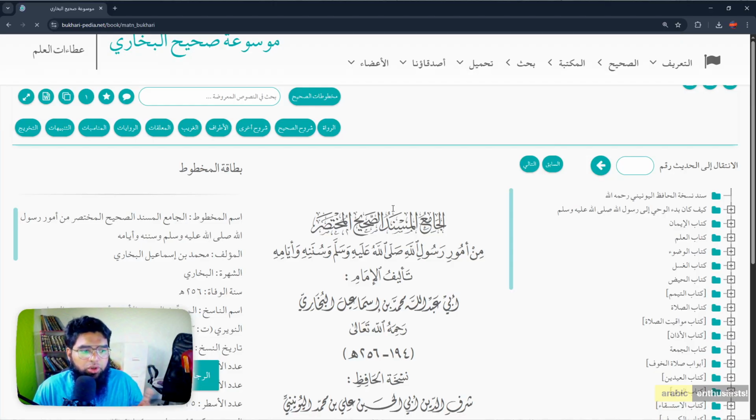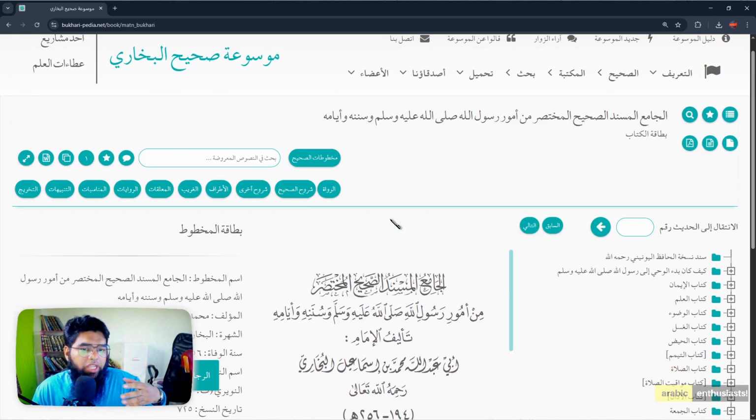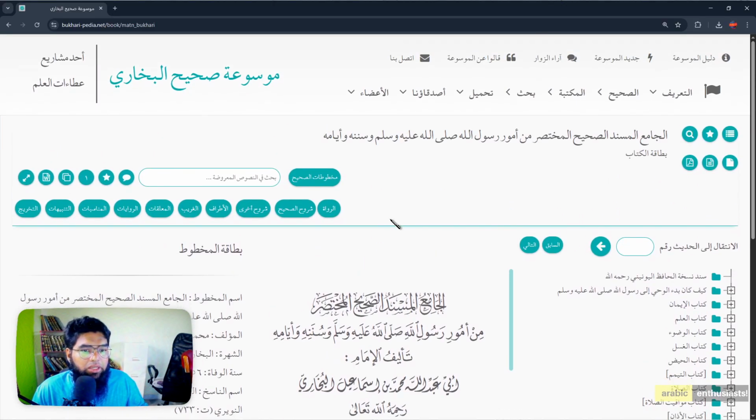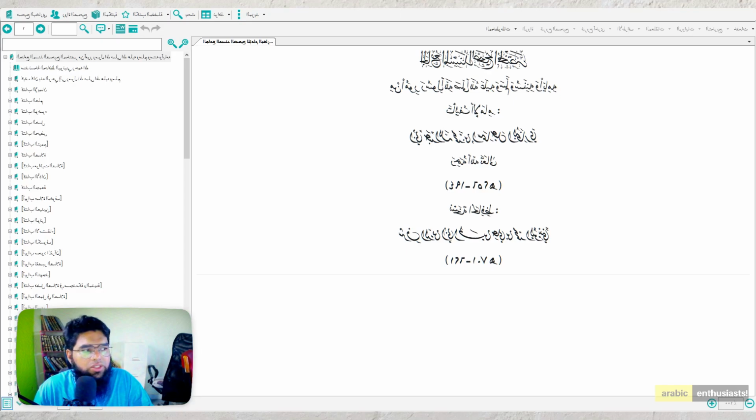But now I will show you one benefit in the software. It's faster. The other thing is you can search for narrators of hadith very quickly. Let me show you. So this is a software. You can download the software, extract it, run this setup and save it somewhere. So you can search Sahih Bukhari here, and you can see Sahih Bukhari. Very quick. This is faster. You can search here the chapter. It's reversed for you.